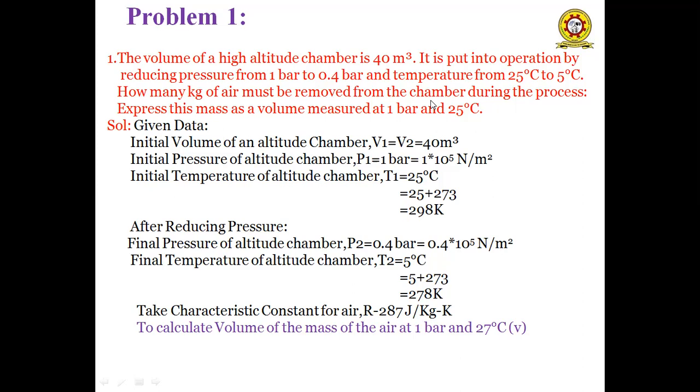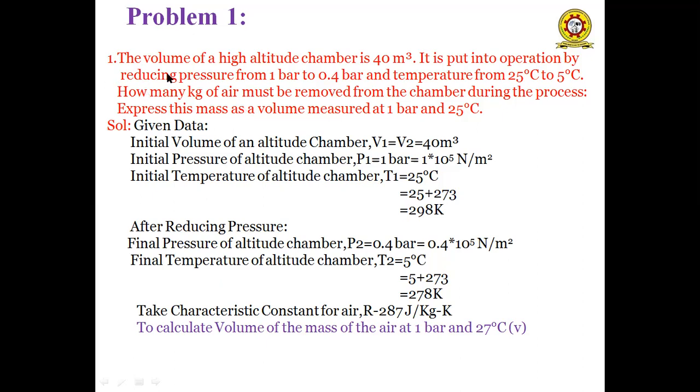So here we have to calculate two unknown parameters. First one is how much amount of air is removed from the chamber during the operation, that is, pressure and temperature variation. So volume remains constant, and pressure and temperature vary. The second parameter is, when some amount of mass is released to the atmosphere, we have to calculate how much volume it occupies at 1 bar and 25 degrees centigrade. So this is the problem description.